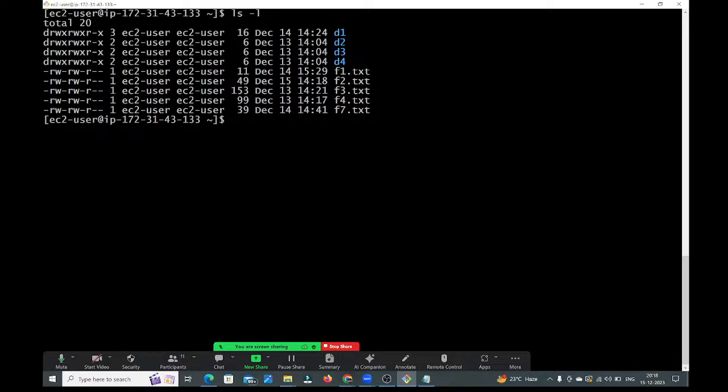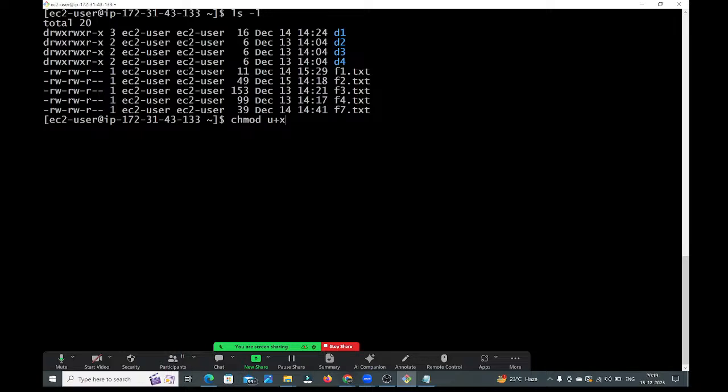You can give it by using the chmod command. How to use the chmod? Chmod, right, to whom do you want to add the permission? User. So here you need to use u. U stands for user. Do you want to add the permission or remove the permission? Add the permission, then use the plus symbol. Which permission do you want to add? Execute permission, then give x. See guys, for user, I want to add execute permission. u plus x. u stands for user, plus stands for adding, x stands for execute permission.